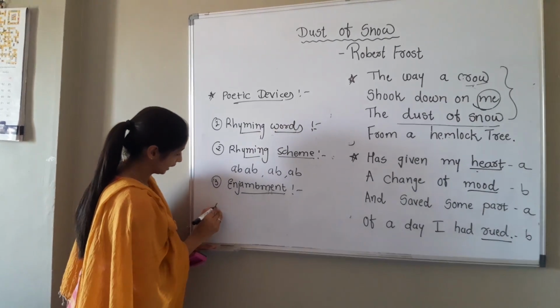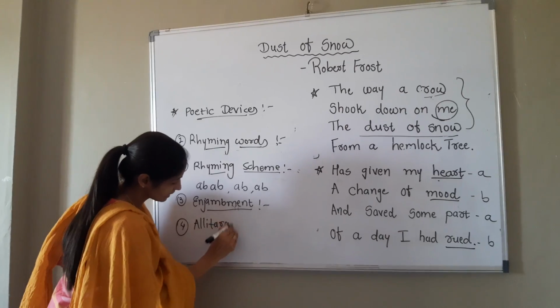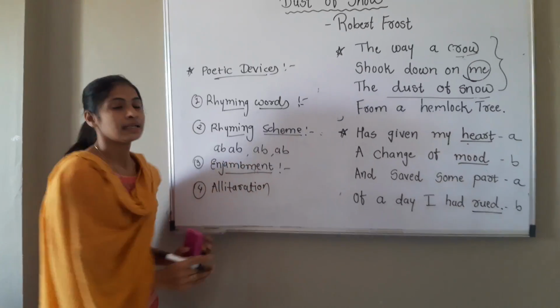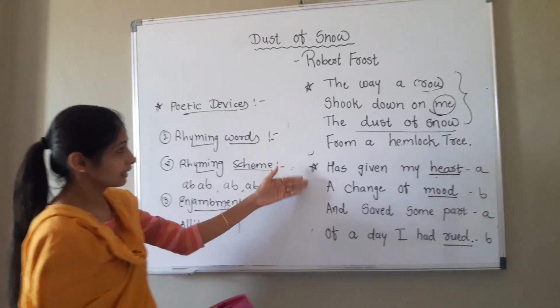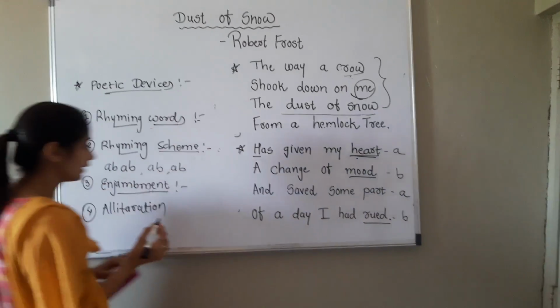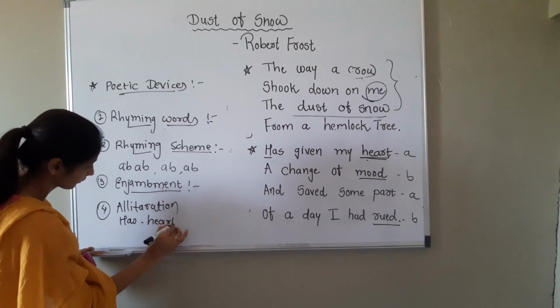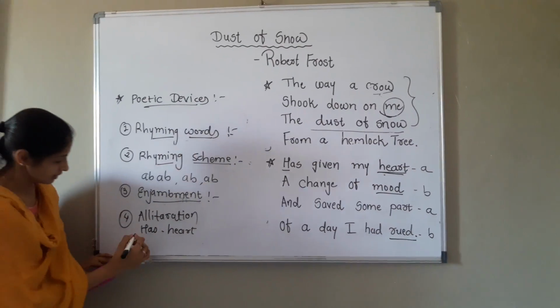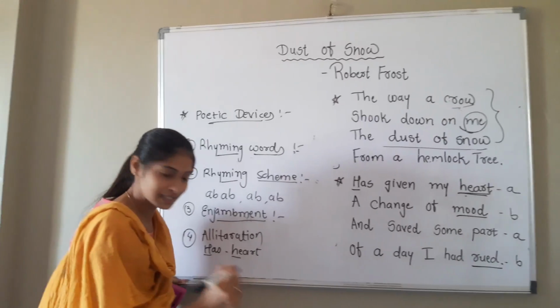Now the fourth point is alliteration. What is alliteration? Repetition of the same consonant sound. Now see, in the second stanza, "has" and "heart." These two words start with an H sound, and H is a consonant sound.